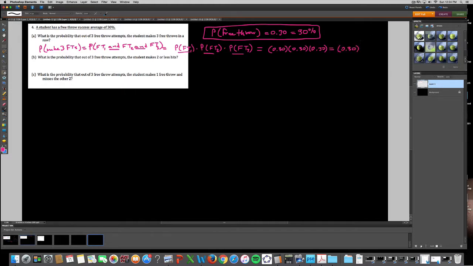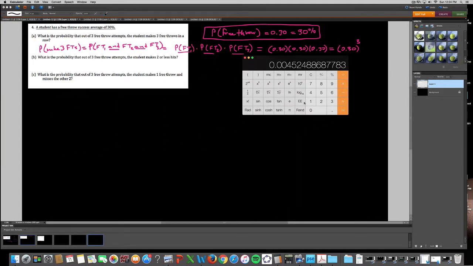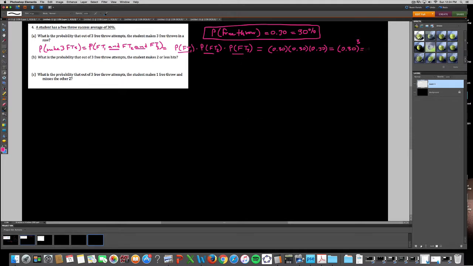What I'd like you to see is this: anytime you want multiple successes and you already know the given probability, we can raise that probability to an exponent representing the number of times you want to be successful. So in this case, the probability that they hit all 3 in a row is 0.3 to the power of 3, which gives 0.027, and it terminates. Moving the decimal twice to the right, there's about a 2.7% chance that a 30% free throw shooter is going to hit 3 in a row.